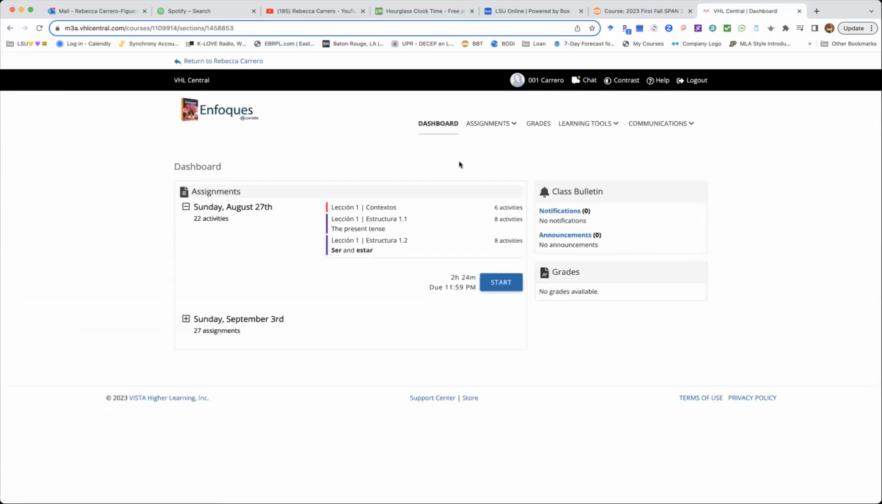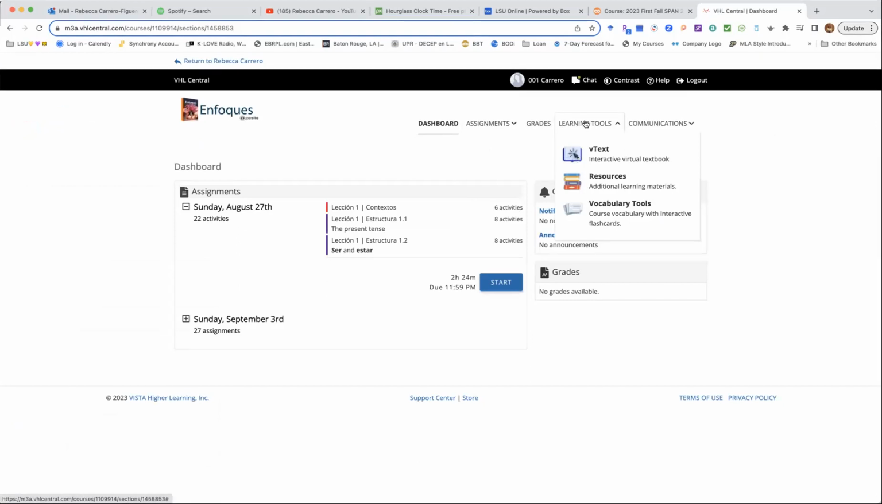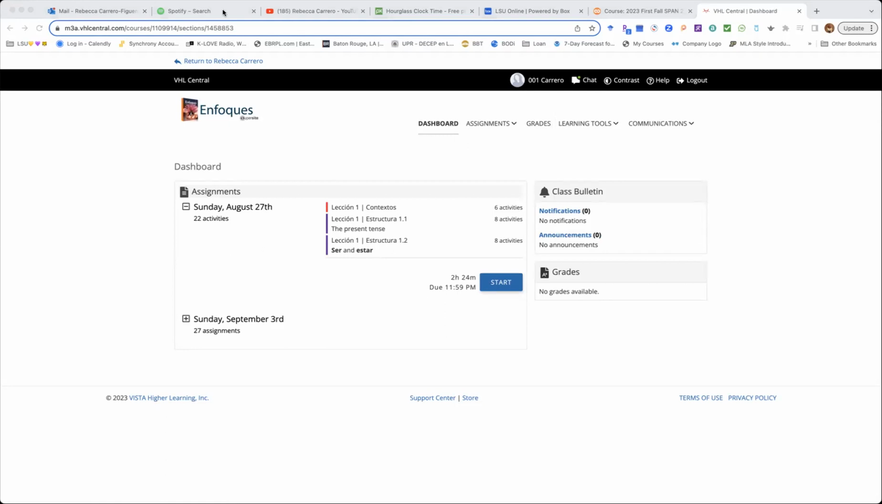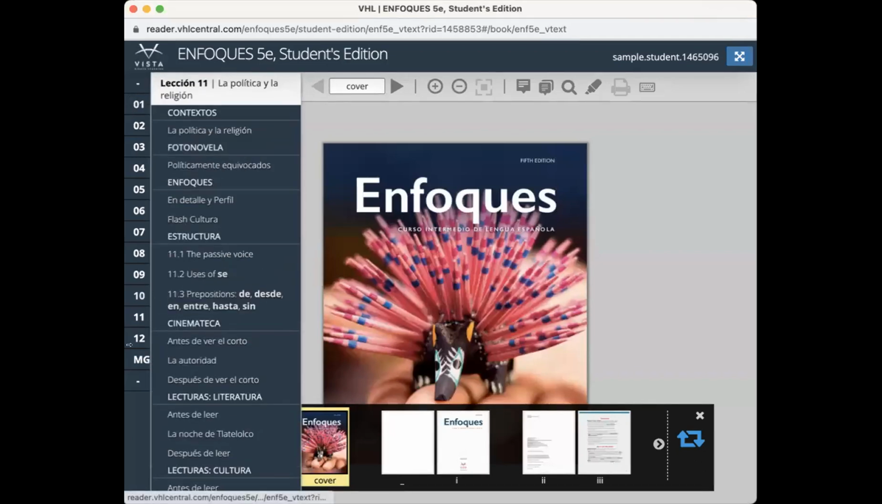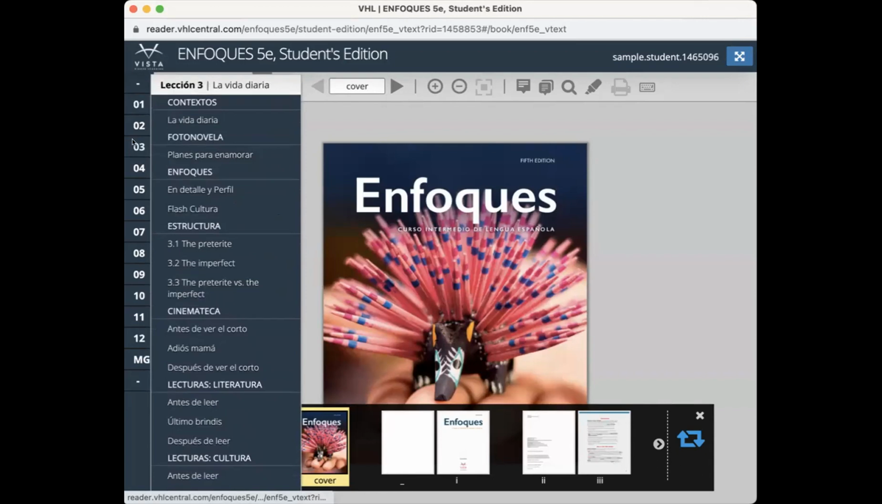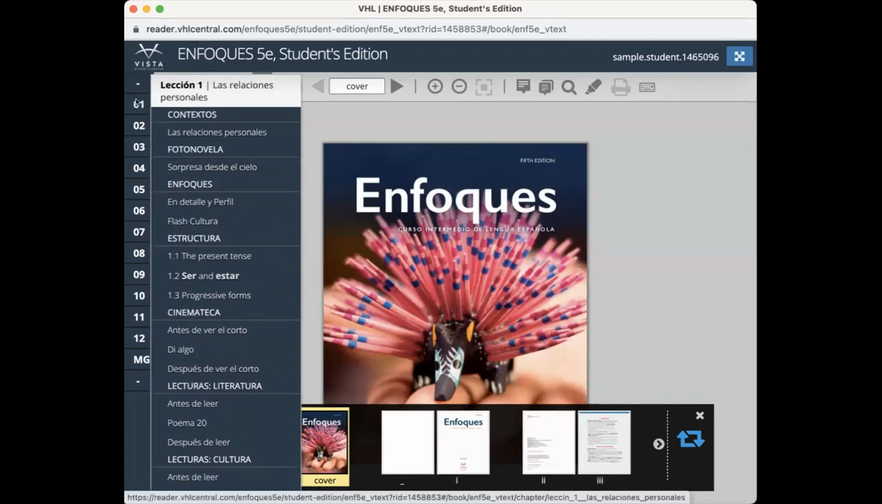From the dashboard as well, you have the learning tools, and see that immediately three options pop up. The vText, which is where you access your textbook, additional materials to help you with your learning, and vocabulary tools. Let's go to vText. Okay, so there you have the book, the 12 chapters that are included in Enfoques. You're working on chapter 1.